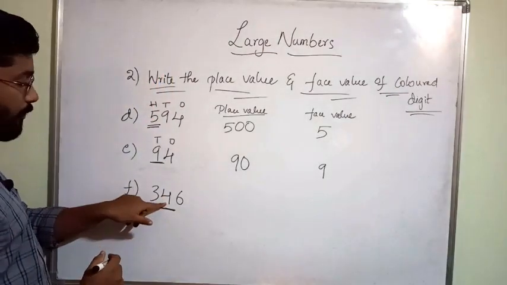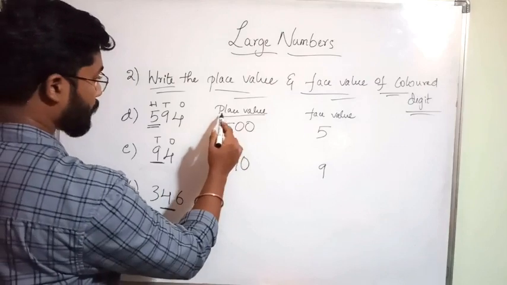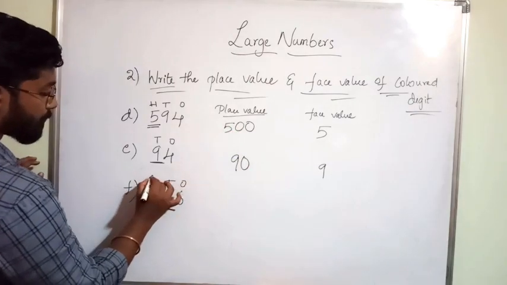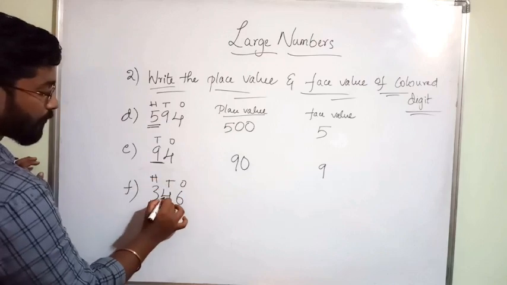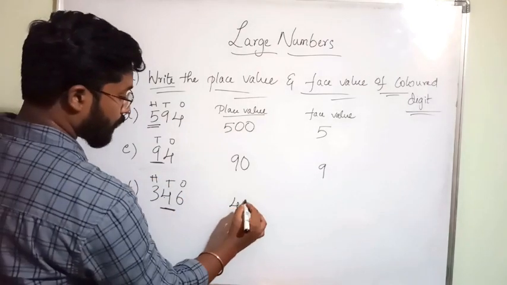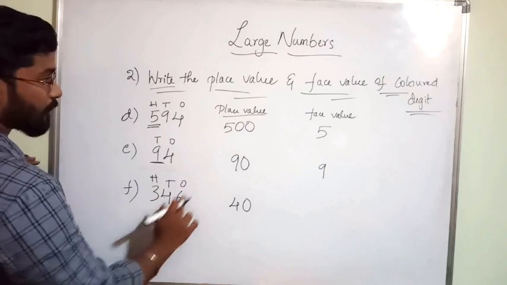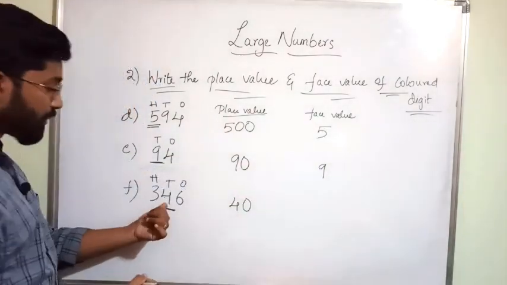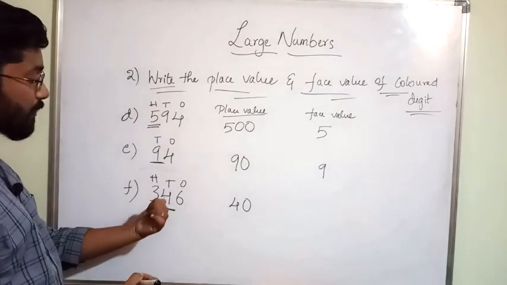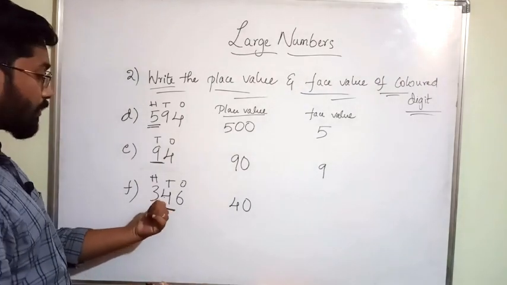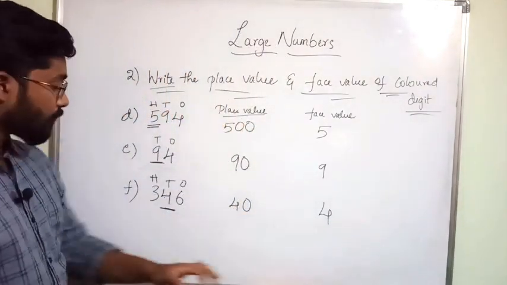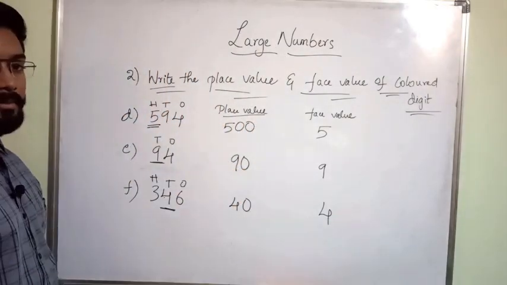The place value of 4 is, once again this is ones place, tens place, hundreds place. 4 is in tens place, so the place value is 40. Next one, the face value is, what is this number? By looking at the face of the number, we can say what that number is. So 4 is the face value of that number.